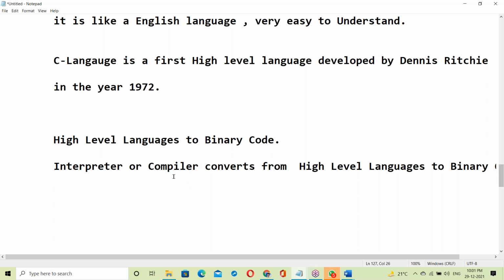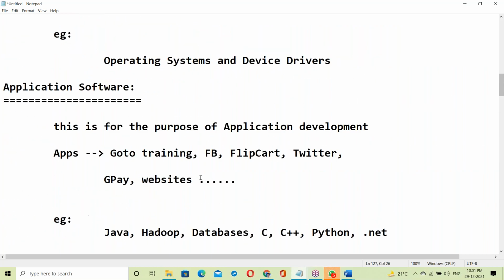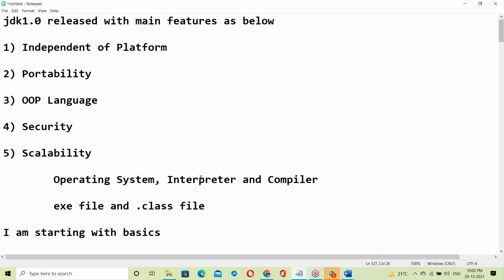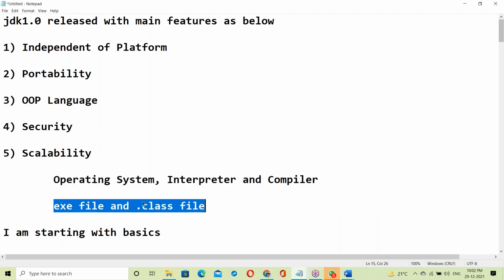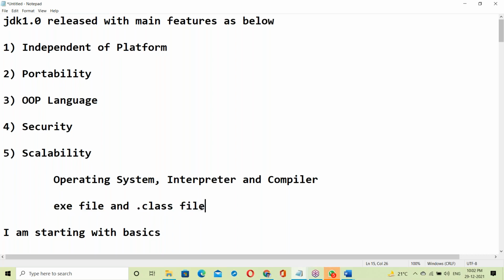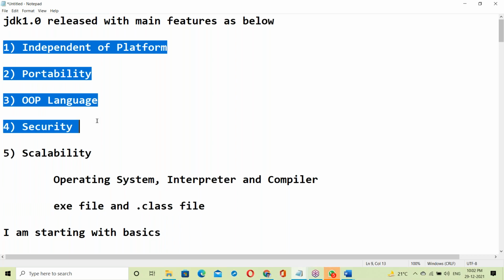Now we are going to discuss interpreter and compiler. Next, exceptions. Once these topics are completed, it is easy to understand Java features.